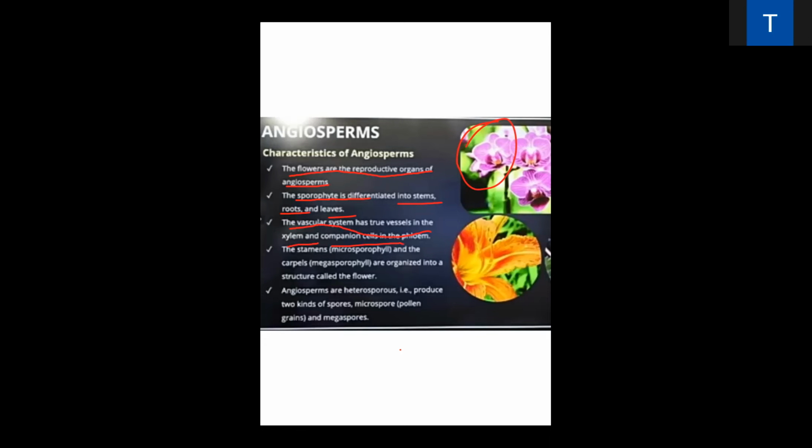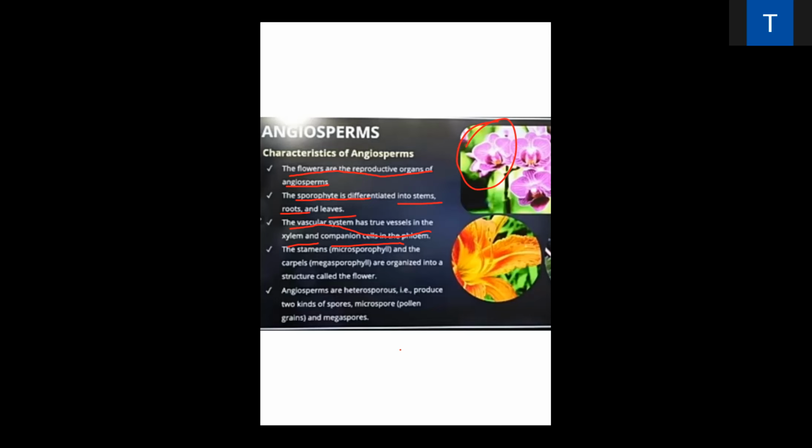Companion cells are absent in the lower classes. We have discussed that in the plant kingdom. The true vessel system, xylem and companion cells, are present in angiosperm. Companion cells are also absent in the gymnosperm.